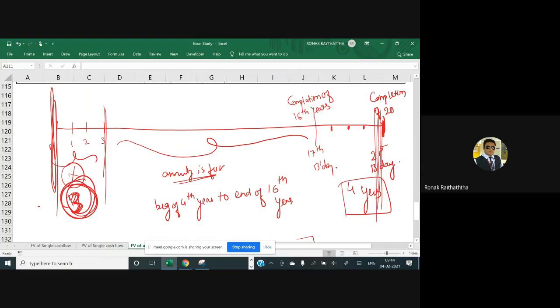We have to start from the 4th and 16 is completed. So 4, 5, 6, 7, 8, 9, 10, 11, 12, 13, 14, 15 and 16. So I guess 13 years are there. So how many number of periods? 13 multiplied by 4. So that would be 52. I hope you have got this. When I say 17th birthday, that means 16 years completed.